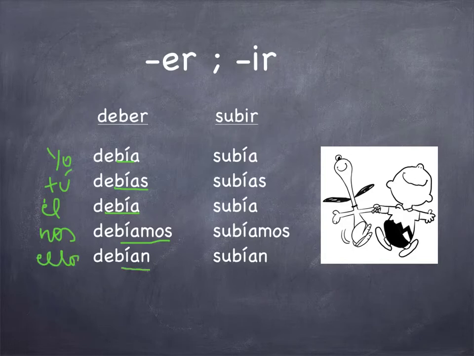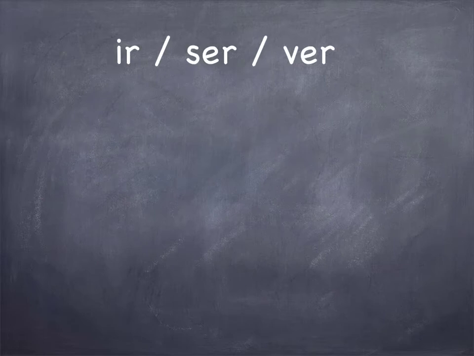So let's look at subir. Same pattern. Yo subía, tú subías, él, ella, usted subía, nosotros subíamos, ellos, ellas, ustedes subían. There are only 3 irregular verbs in the imperfect: the verbs ir, ser, and ver.